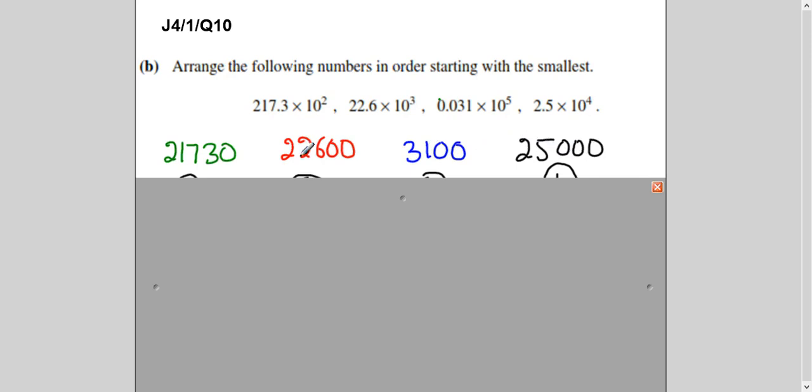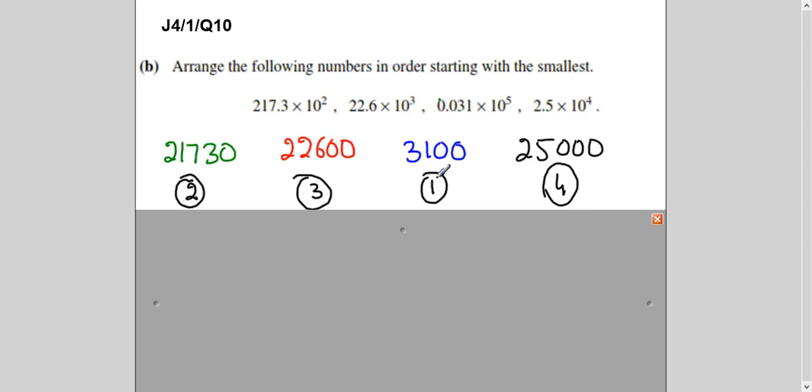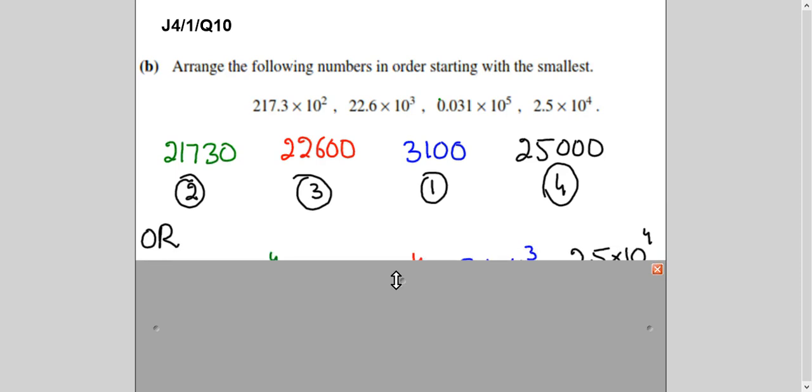Now, if you see these numbers, very easily you can identify that this is the smallest. Then this one will come, 21,730, then 22,600, then 25,000. This is one way of doing it, but it is not a very convenient way, because you may have power 10 or 11, and writing so many zeros you may make an error.